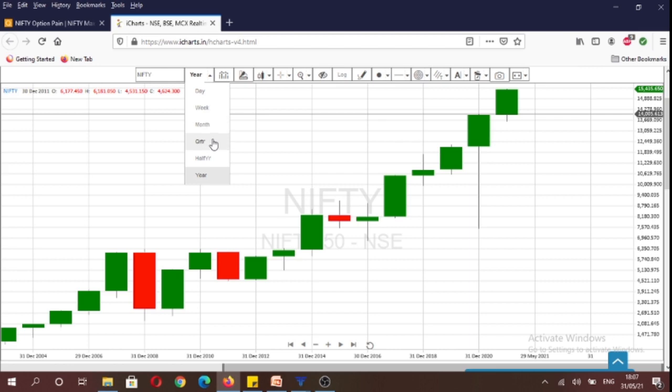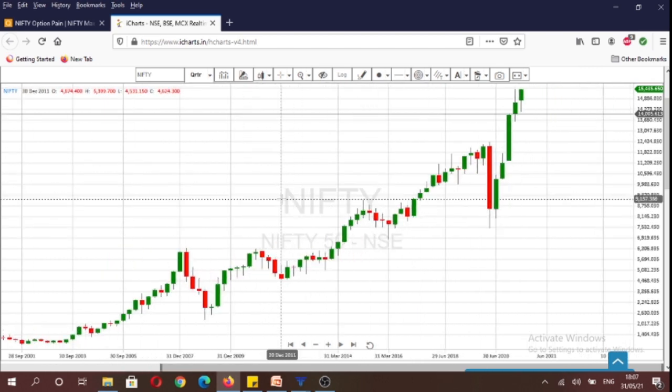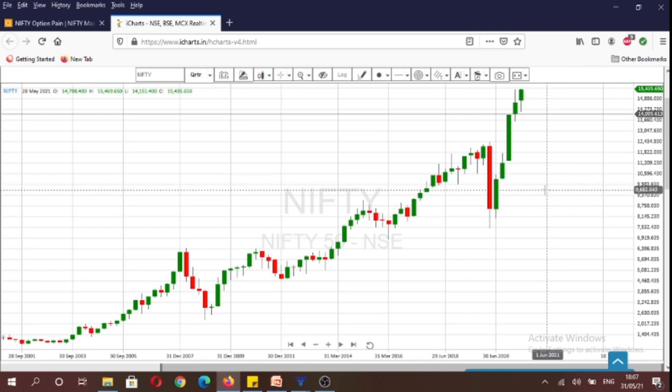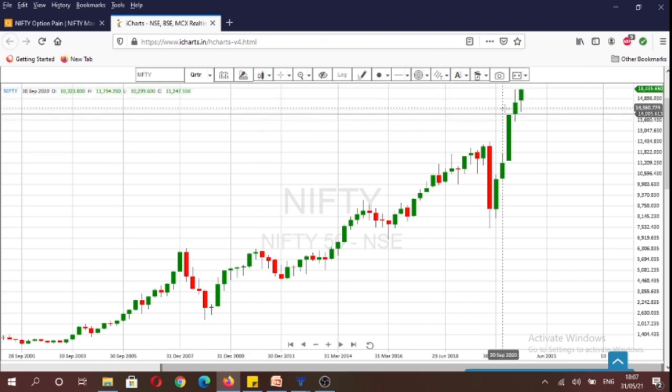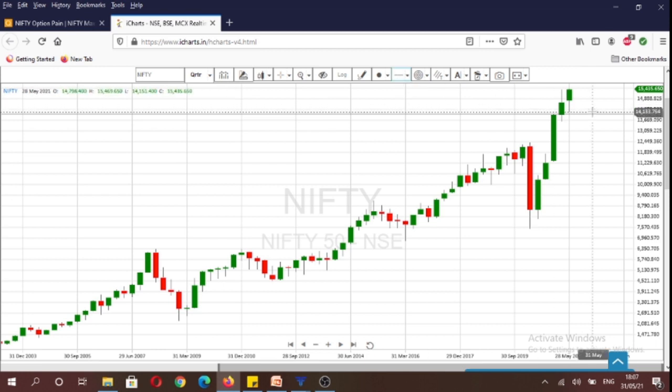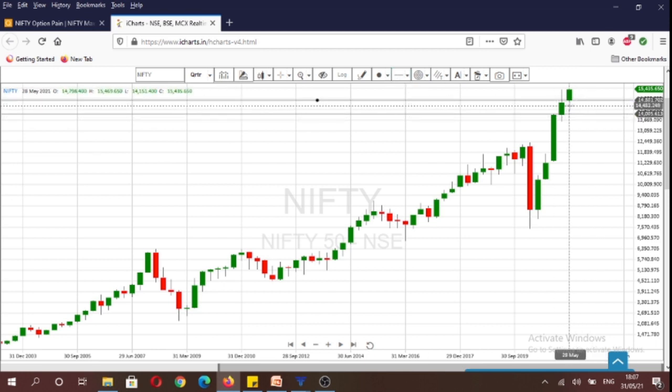And if you see the quarterly time frame, you will see that in terms of price structure, it has been trending higher with making higher highs and higher lows. And here you will see the quarterly opening was 14,798,